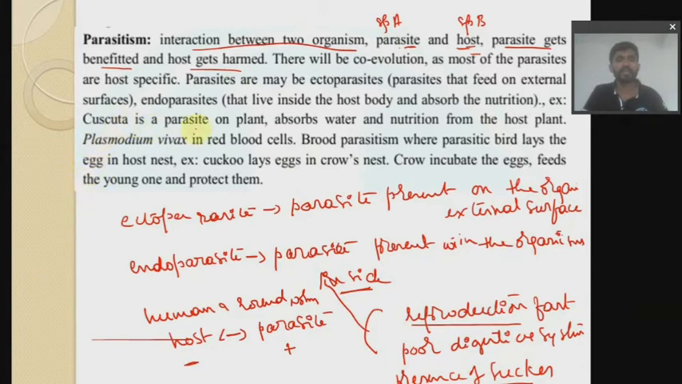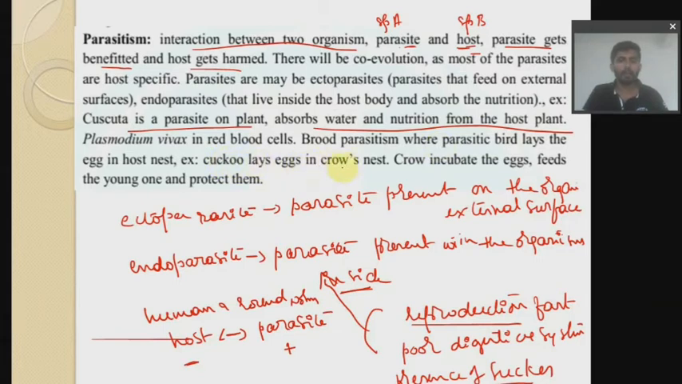Cuscuta is a parasitic plant which absorbs water and nutrients from the host plant. Another example is brood parasitism. What do you mean by brood parasitism? It is seen in birds, mainly in the case of the cuckoo and the crow.